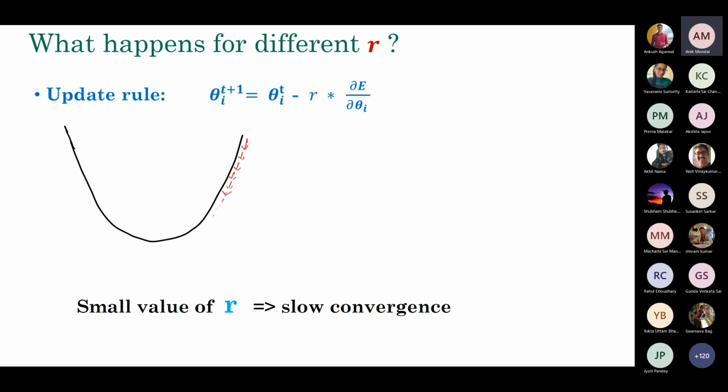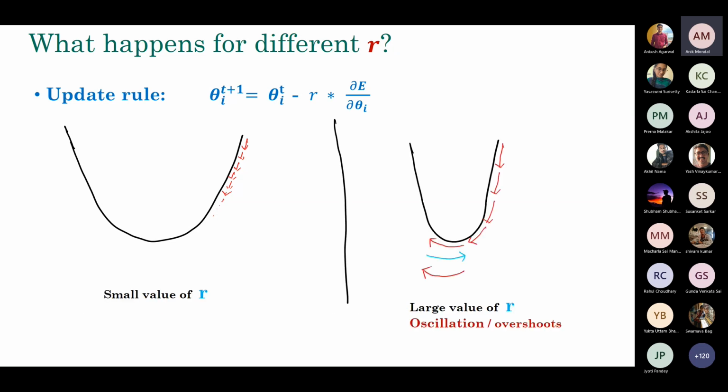Now, what's the consequence of a large value of R? Think about this particular curve, for example a very steep curve. If you set the value of R to be constant and very large, then at the initial positions it's all right; you can take big jumps. But when you are closer to the minimum value, global or local, if you still continue to use the same large R value, then you take a big jump and overshoot the desirable point that you are targeting.